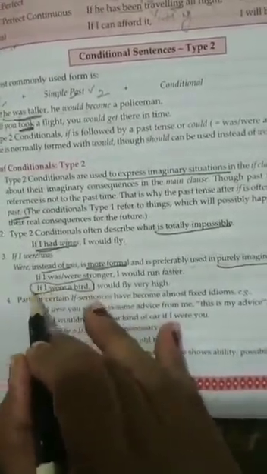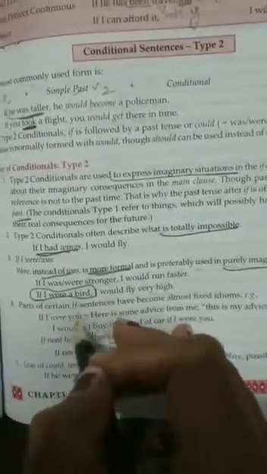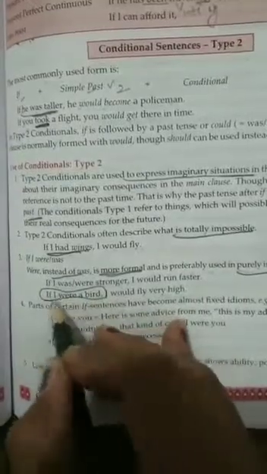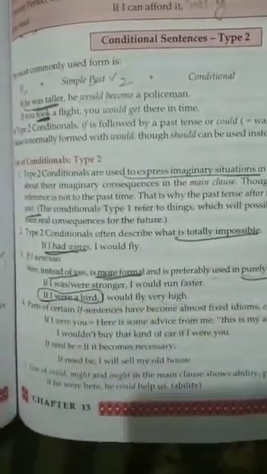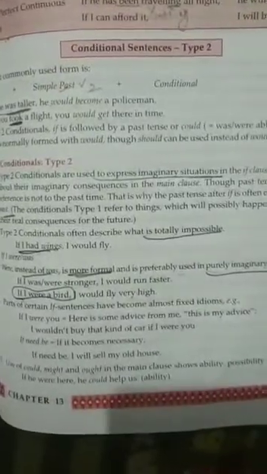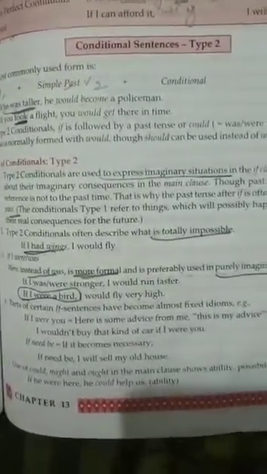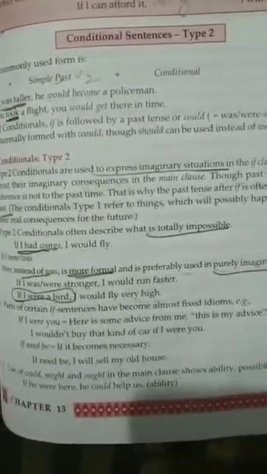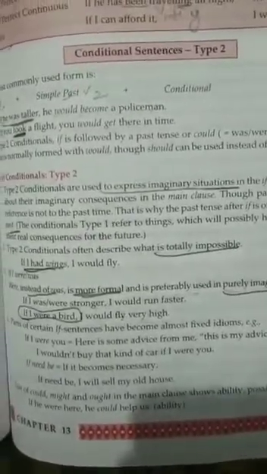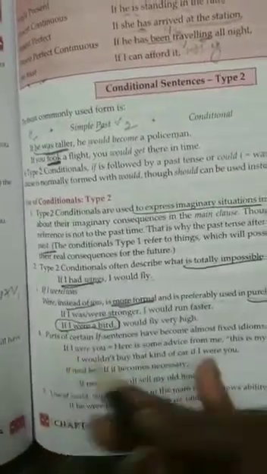It comes in your exam in 5th and 6th standard in imaginary essays like if I were a principal, if I were a teacher. In this way you imagine things that are purely imaginary statements, like if you were a principal, you imagine what the things are that you have to perform in a school. So come to the next point: parts of certain if sentences become almost fixed items.